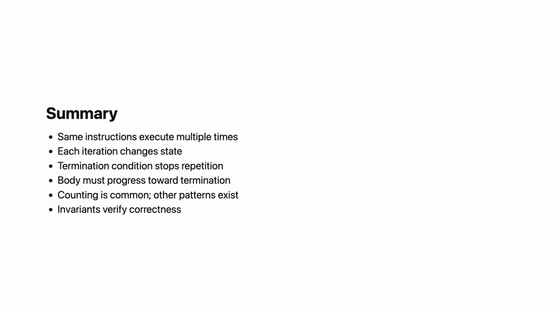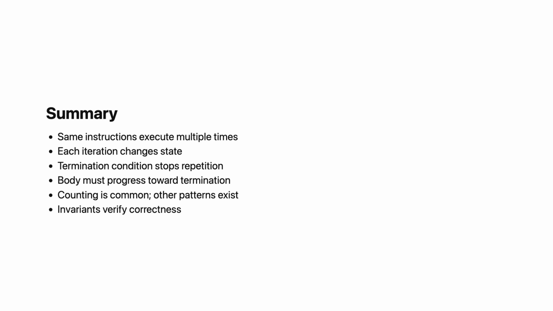Let us summarize. Repetition allows the same instructions to execute multiple times. Each execution is an iteration. Each iteration changes state. The instructions are the same, but the state evolves. Repetition must eventually stop. The termination condition determines when to stop.